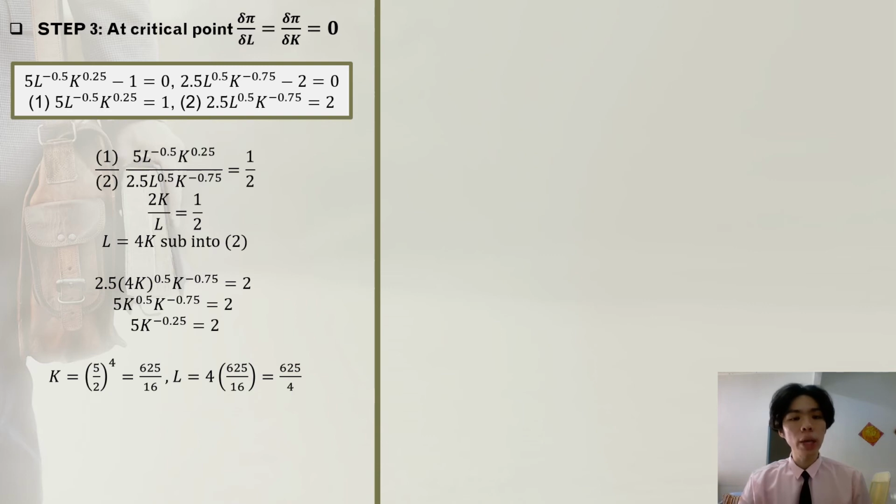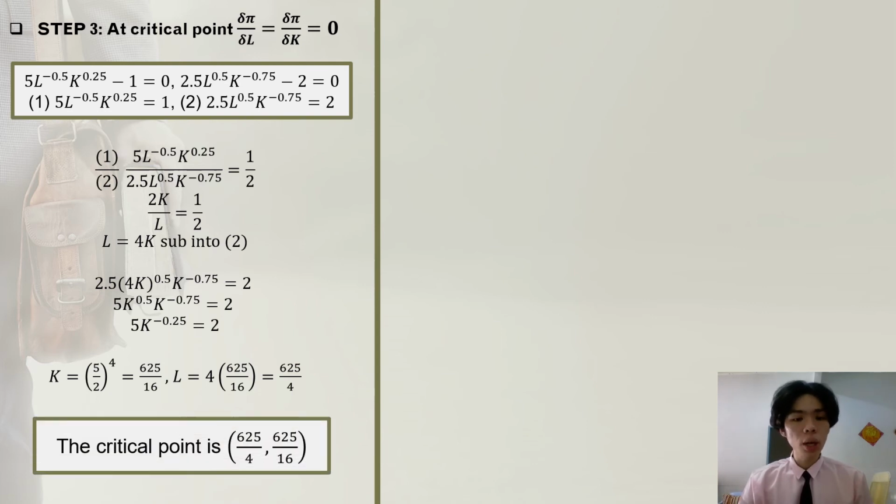Then we divide the first equation by the second equation. So we will get 2K per L is equal to 1 per 2, and then L is equal to 4K. So we substitute L back into the second equation. So we will get K is equal to 625 per 16. Then L we will get 625 per 4. So the critical point is 625 per 4, comma 625 per 16.